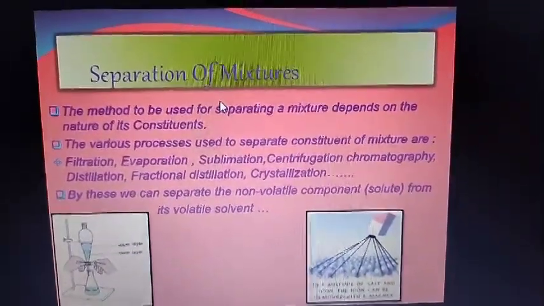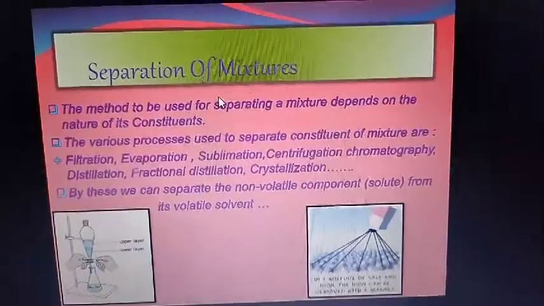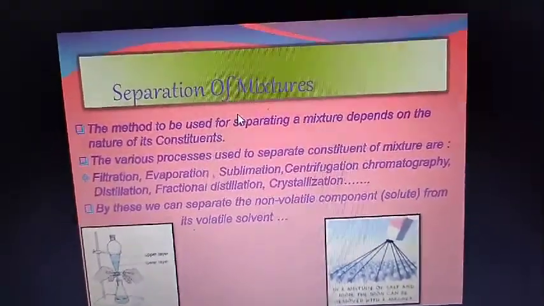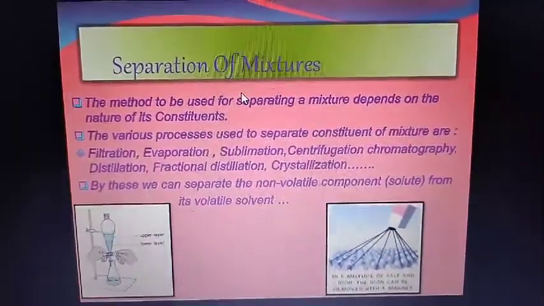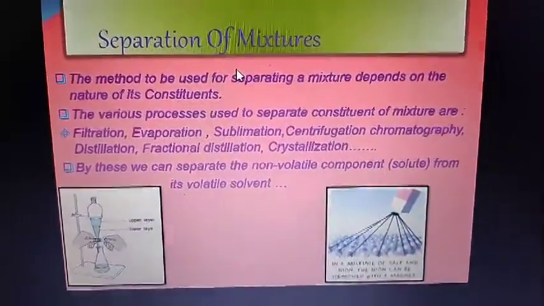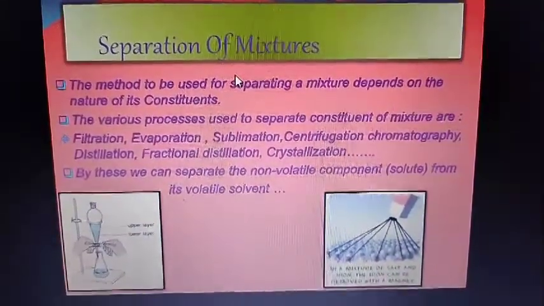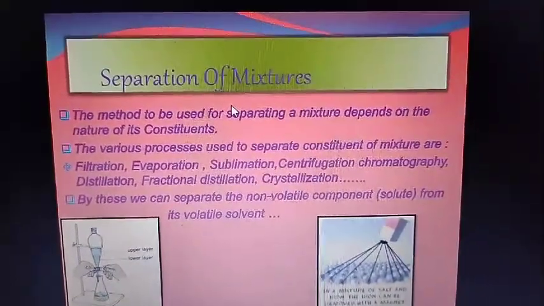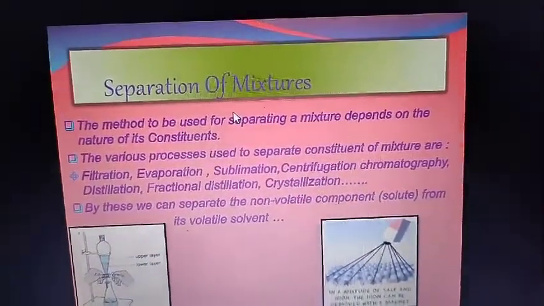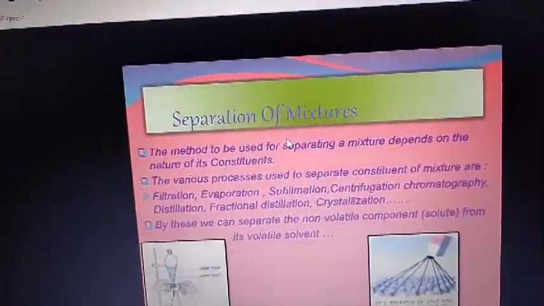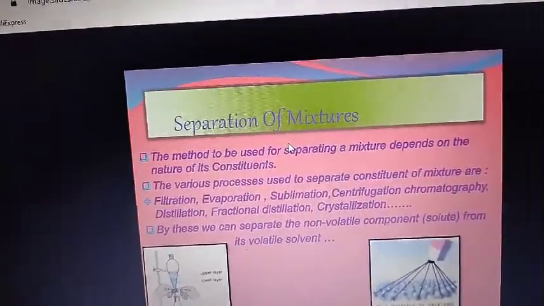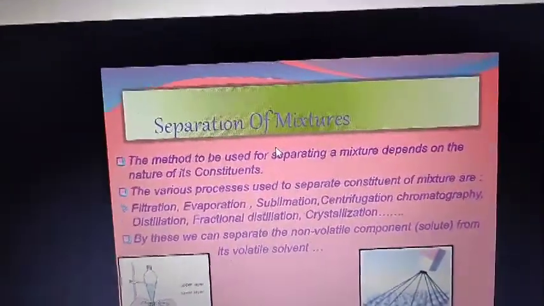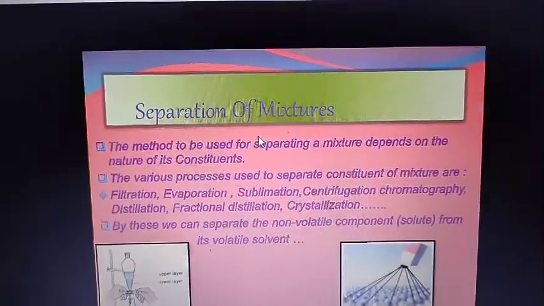Then only I will be able to study all the properties of iron powder, and we are going to test it in the lab. This is the second purpose. It means impurities present in any substance are removed to obtain a pure sample of the substance.